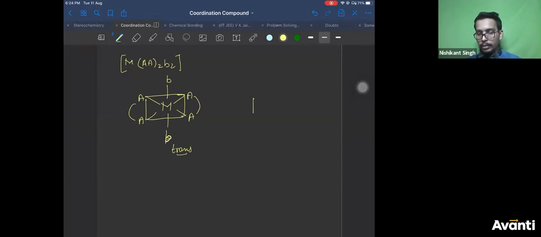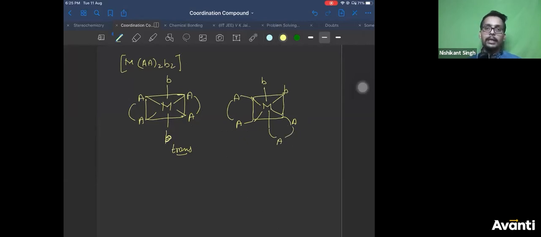Let us try to draw the cis one. Let us keep both the B at 90 degrees. Now we are left with 4 positions. So A and A connected to each other, and A and A connected to each other, bidentate ligands. So this is your cis one.